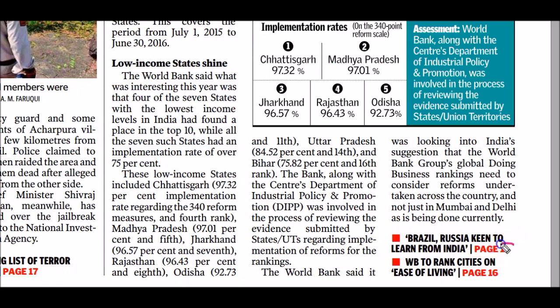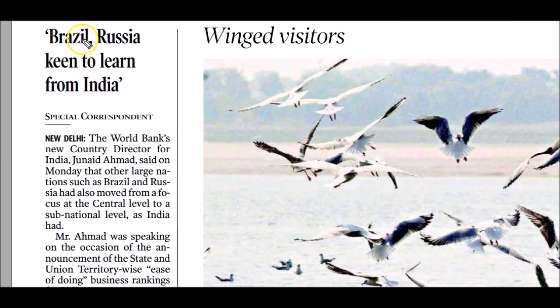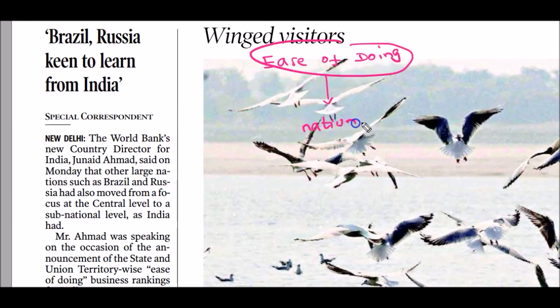And we have to go to page number 11 and page number 16 to read more articles on ease of doing business. First, let's go to page number 11. This article deals with Brazil and Russia being keen to learn from the Indian experience. What is that? The Ease of Doing Business Index published by World Bank focuses on the national level.